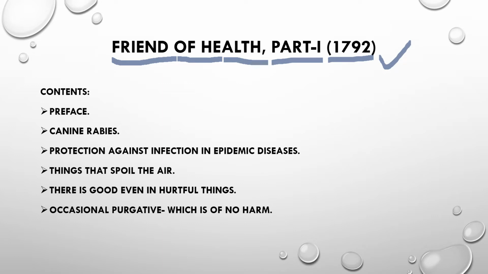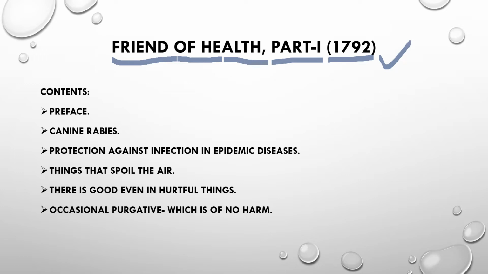First of all, let me tell you the meaning of friend of health. The friends of health are the things that keep our health in a good state. There are certain conditions, certain circumstances, certain things which make our health good, and those are called the friends of health. For example, good air, good water, good nutrition, good habits, good mental status, good physical health, like physical exercises and so on. These are all considered the friends of health.